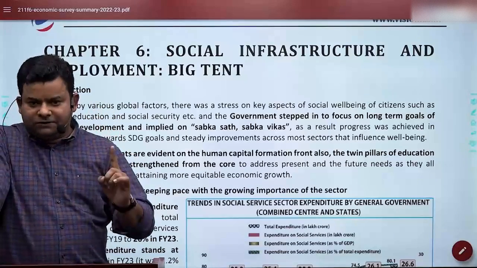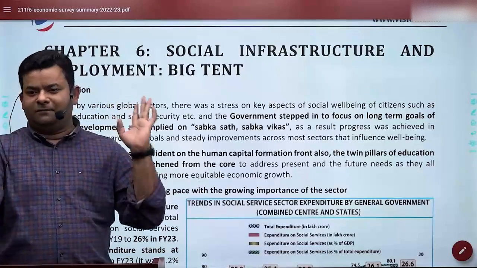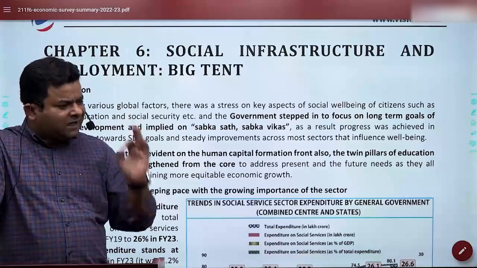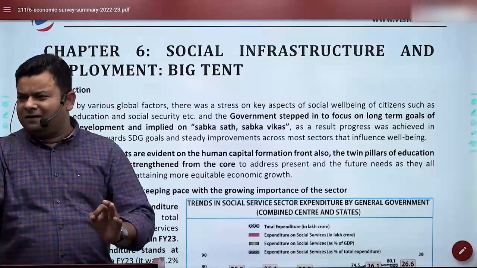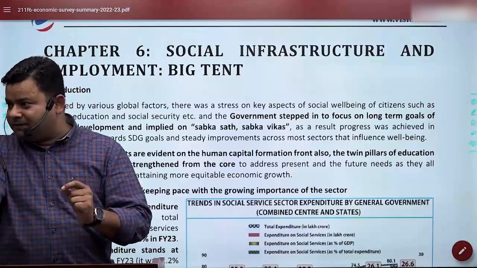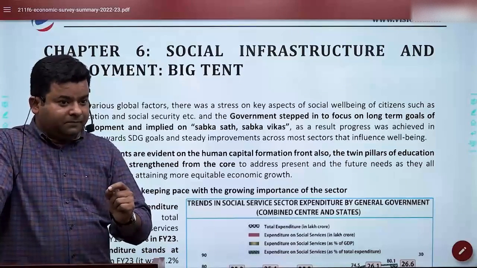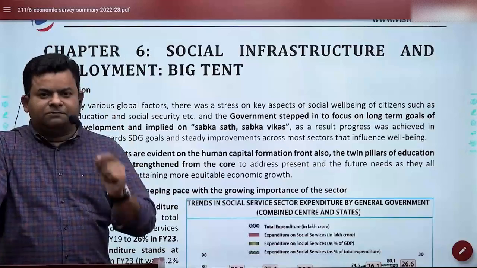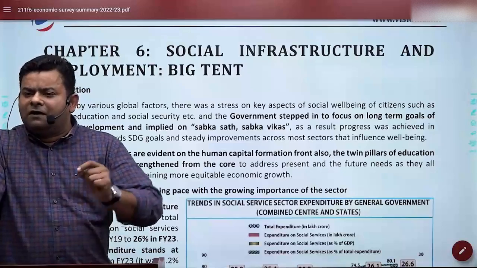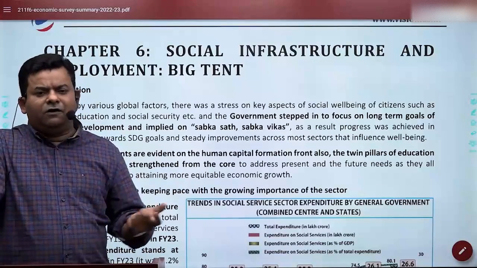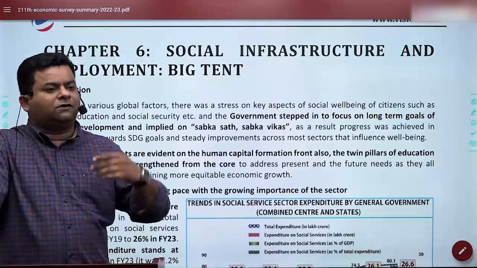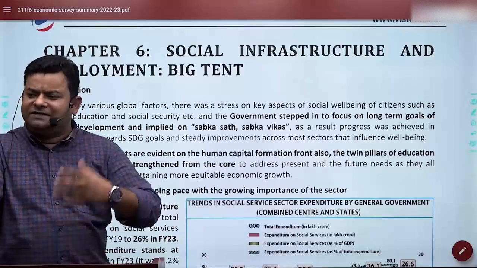There are a few things which should be given to everyone, irrespective of merit. Like if someone is very lethargic, lazy, fit for nothing, even then food should be given to them. Even shelter should be given to them. Even basic dignity should be given to them. Isn't it? So there are a few things which the economy or the country must make sure are given to everyone, irrespective of merit. Here we got food, shelter, some basic dignity, housing, safe drinking water, sanitation, cooking fuel, these kinds of things.